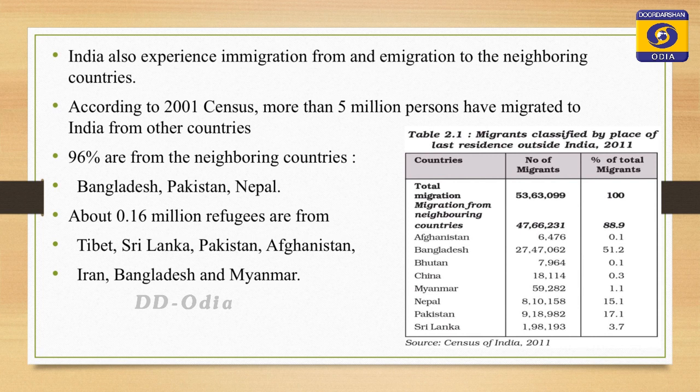In this way, because of India's liberal immigration policy, a large number of people from Bangladesh, Pakistan, Nepal, and Sri Lanka have migrated to India over a period of time. About 1.16 million refugees are residing in India, and they have migrated from Tibet, Sri Lanka, Pakistan, Afghanistan, Iran, Bangladesh and Myanmar. Why are the refugees coming from these countries?